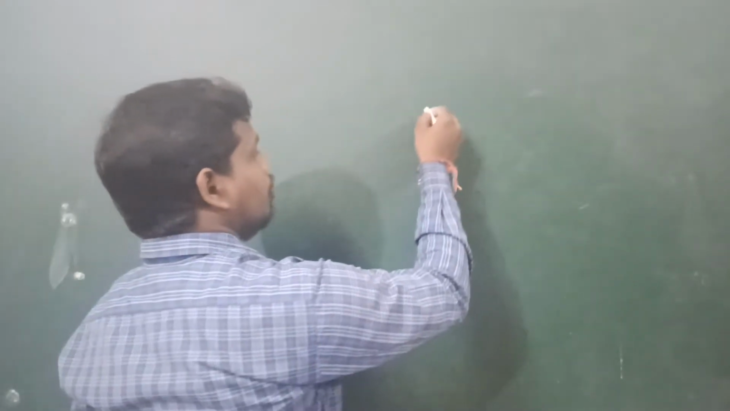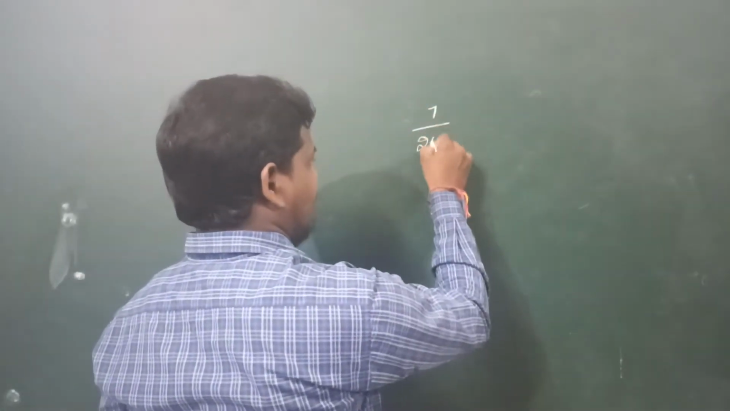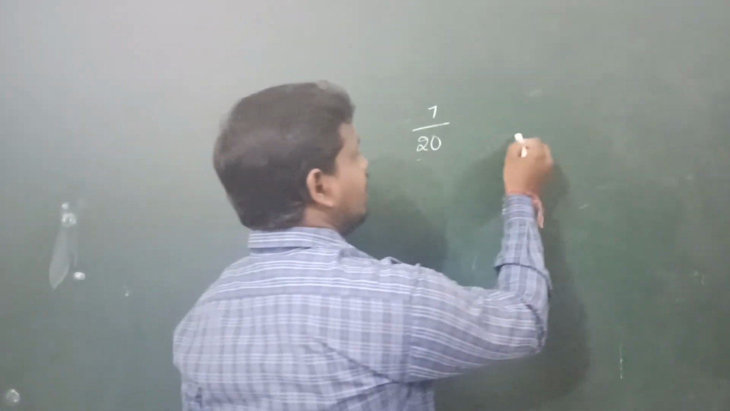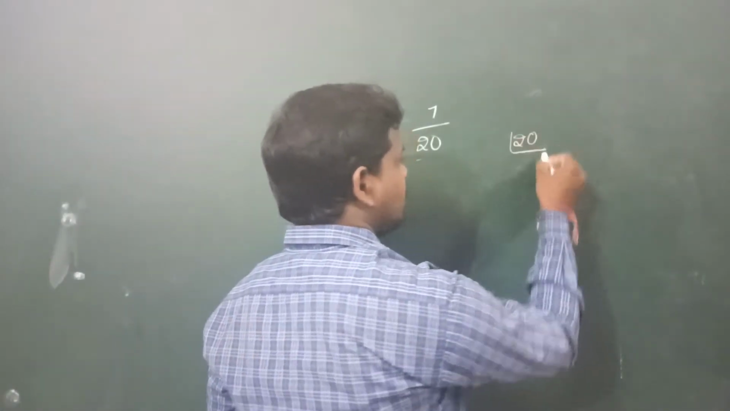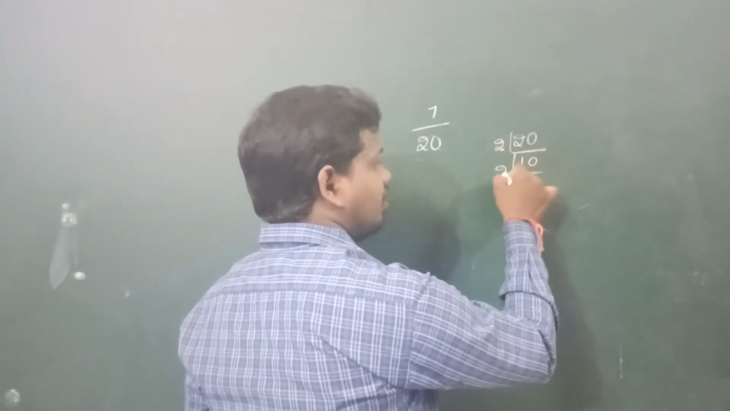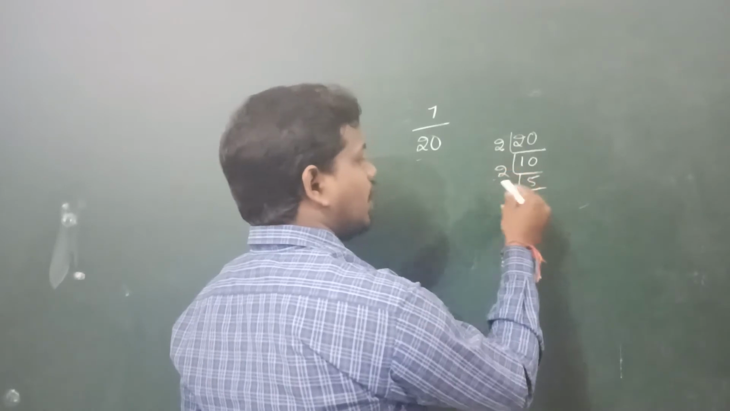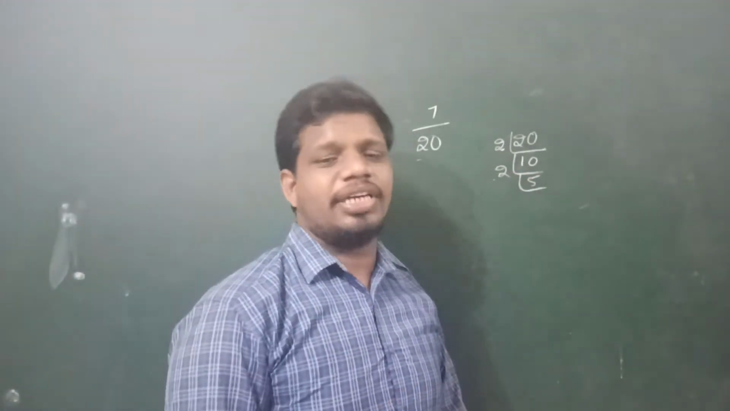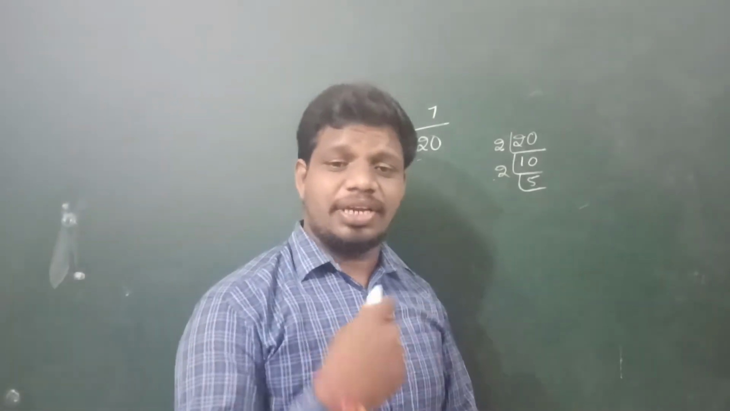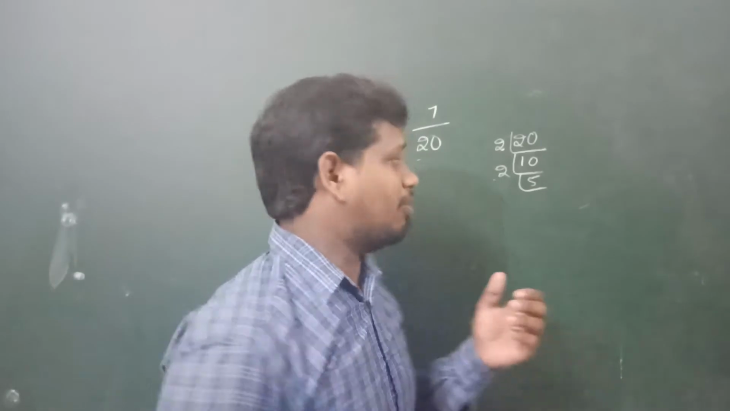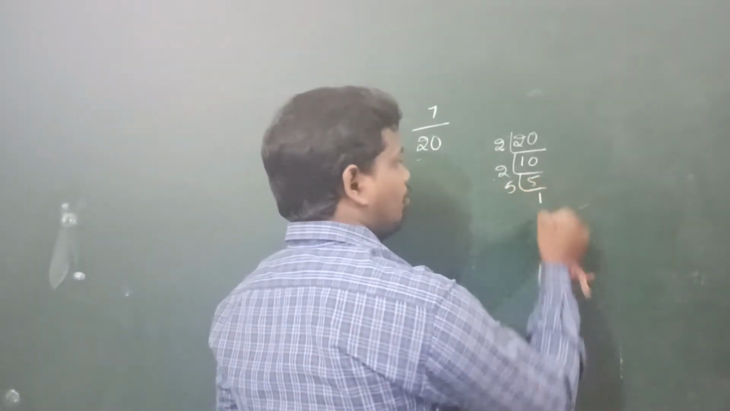So for example, 7 by 20. Just the denominator, you should prime factorize it. It is divisible by 2, 2 tens are 20, again it is divisible by 5, 2 5s are 10. Again, 5 is not divisible by 2. So we'll go to the next prime number, 3. 5 is not divisible by 3.